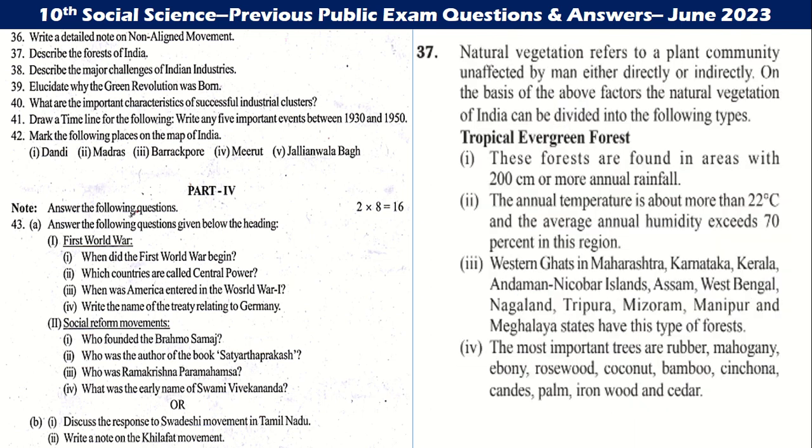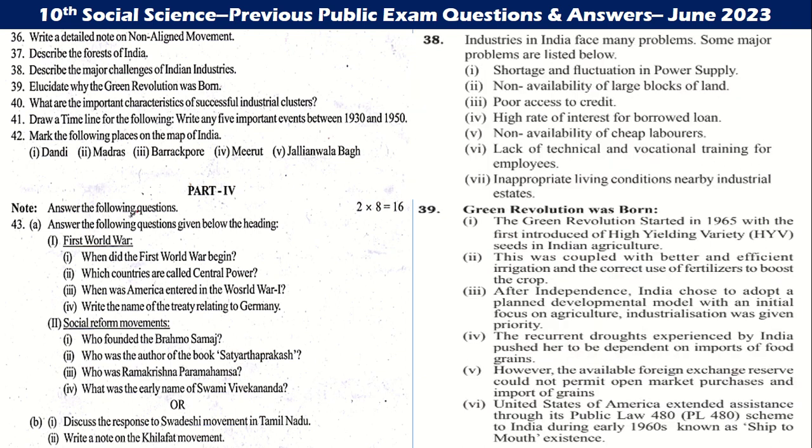Natural vegetation refers to a plant community unaffected by man either directly or indirectly. Tropical evergreen forests are found in areas with 200 centimeters or more annual rainfall. The most important trees are rubber, mahogany, ebony, rosewood, coconut, bamboo, cinchona, and palm. Industries in India face many problems: shortage and fluctuation of power supply, poor access to credit, non-availability of large blocks of land, high rate of interest, non-availability of cheap labor, and inappropriate living conditions near estates.